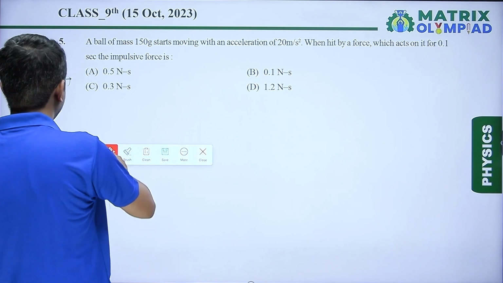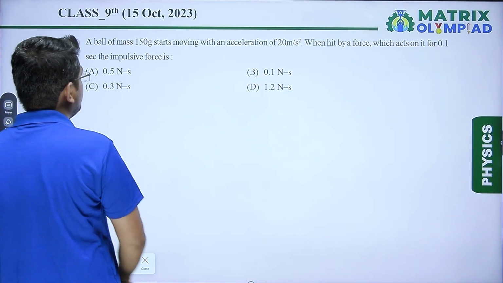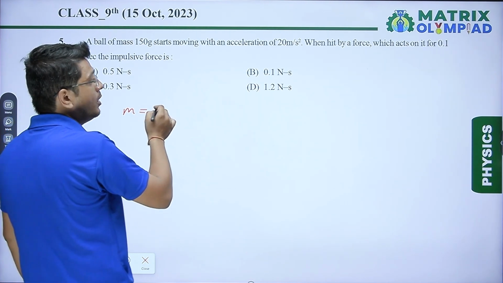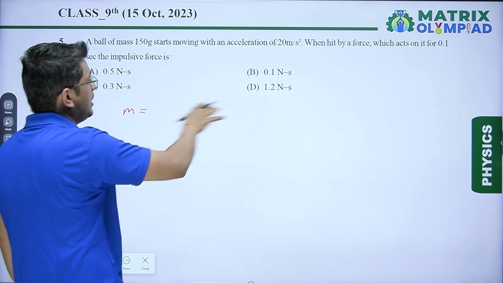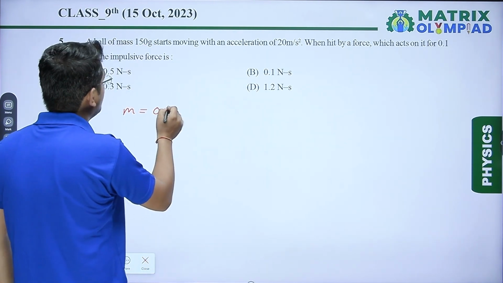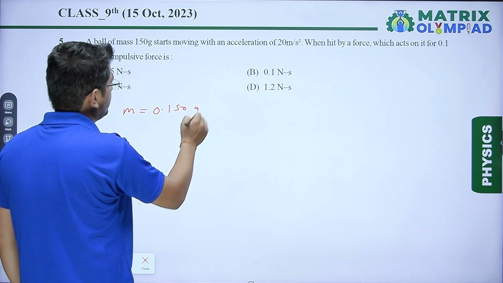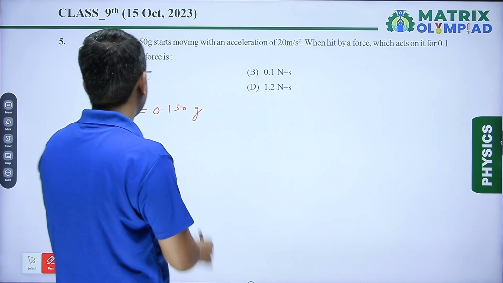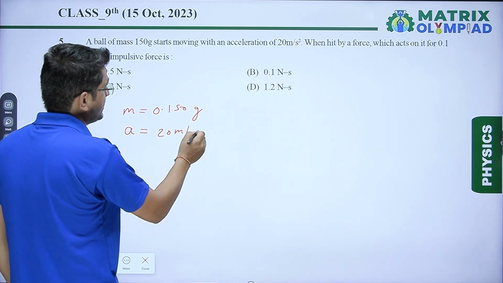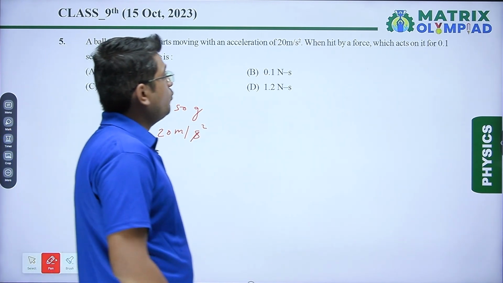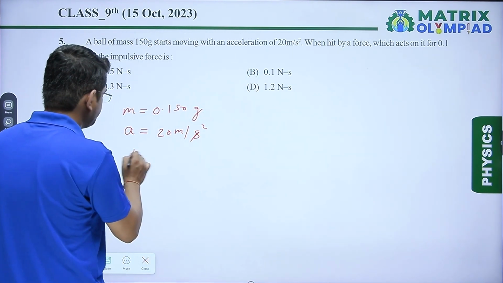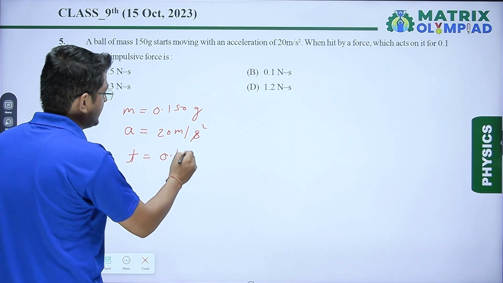Question number 5 again. There is a ball of mass 150 gram. Mass is given as 150 gram. I'm converting it into kg because the answers are in Newton second, that means in SI system. So it will become 0.150 kg. With an acceleration of 20 meter per second square, when hit by a force which acts on it for a time of 0.1 second.